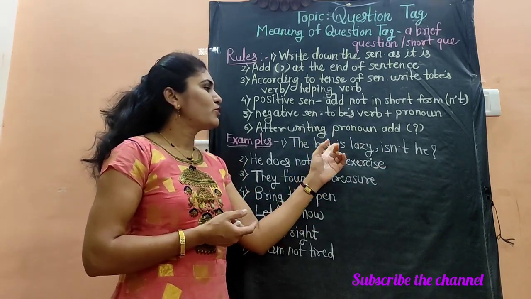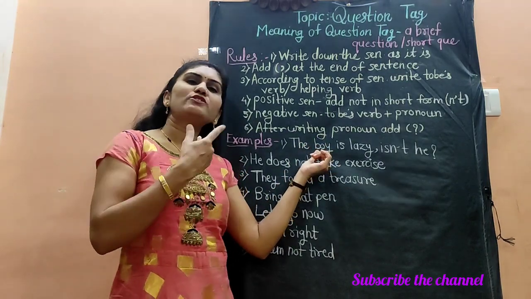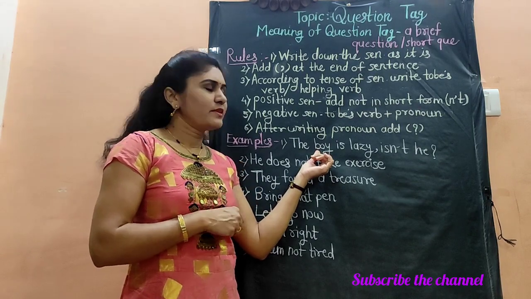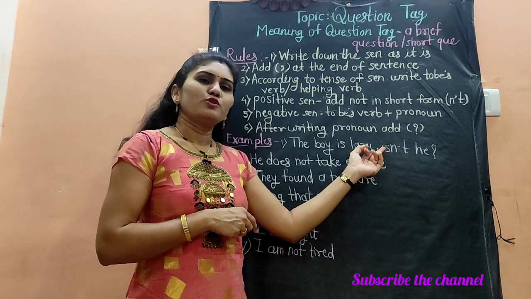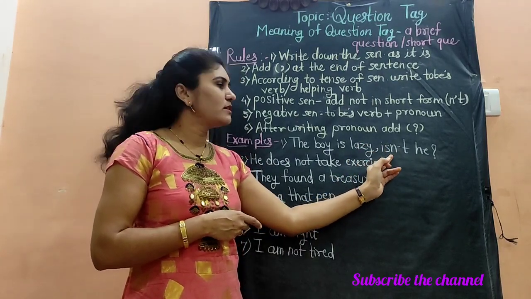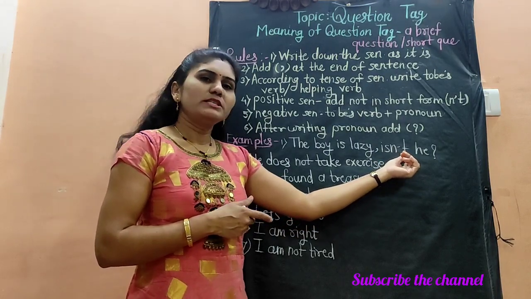If the helping verb or to be verb is not given in the sentence, then you have to identify the tense of the sentence. We have learned the tenses. Then according to the tense, we will write the helping or to be verb. We will add not to the to be verb, but in the short form. We will write an apostrophe T.